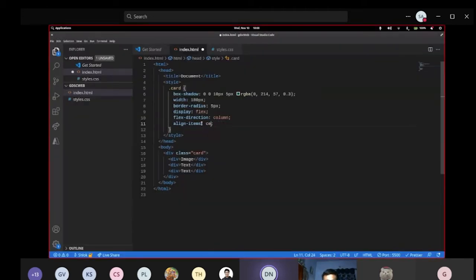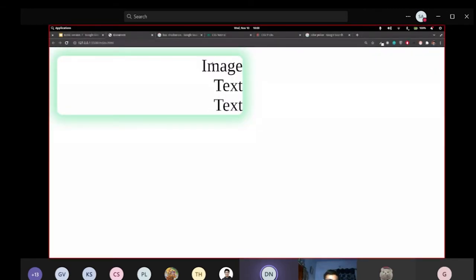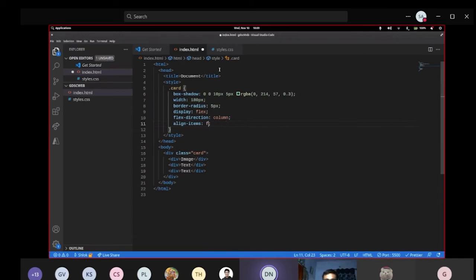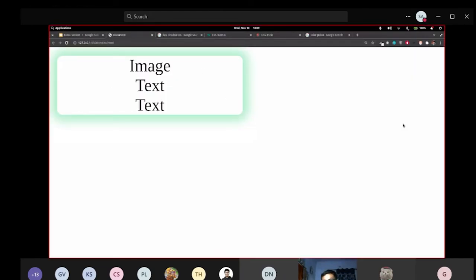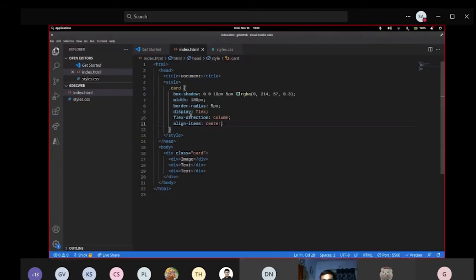I used align items. Actually, I'll show you how flex works. If I use align items flex end, it is going to align the text to the end. If I use align items flex start, it is going to align to the start. If I use center, it is going to align to the center. You can see it is aligning in the horizontal direction. So align items, this property, is aligning towards the perpendicular direction of the element. So suppose the direction is column-wise, it is going to align in the row direction. You can think of it like that.